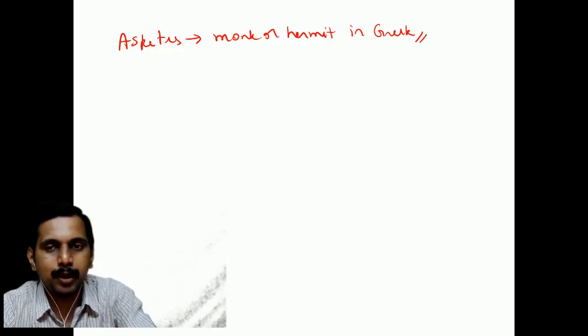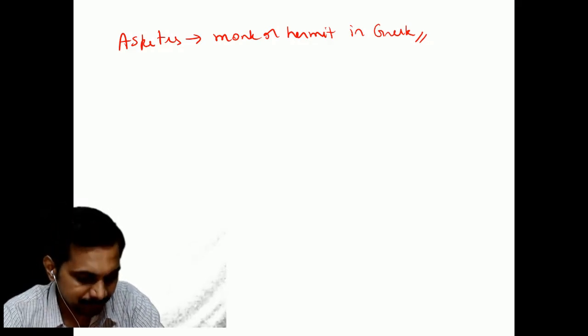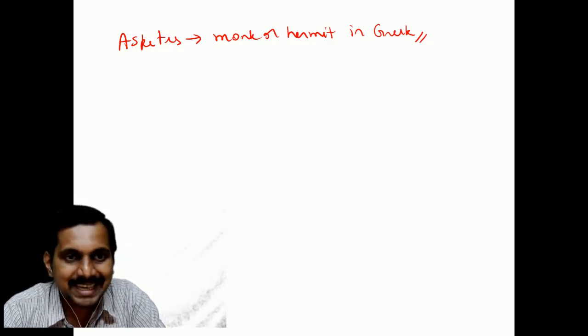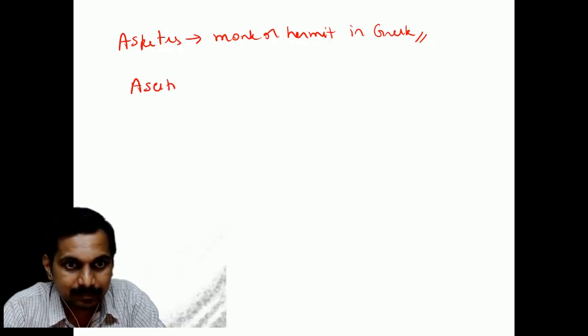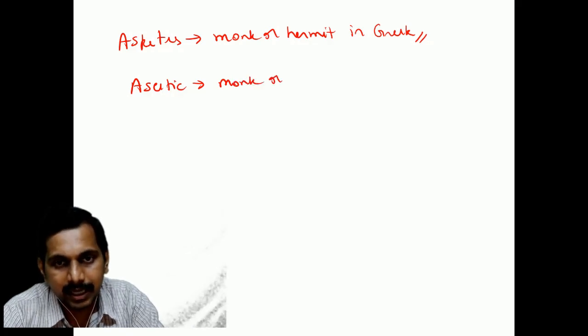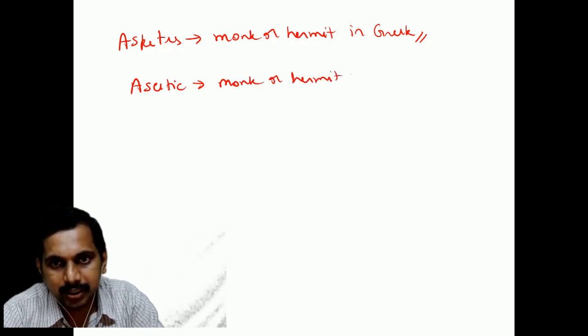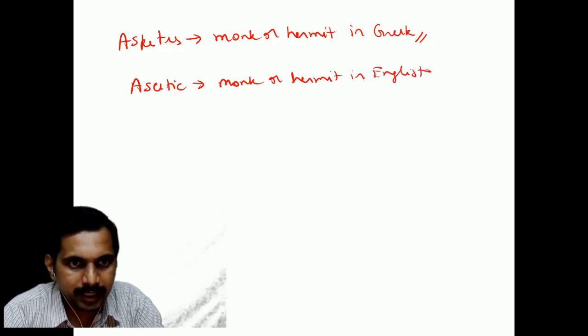You say Plato, Archimedes, Aristotle, everything, every person was there. So ascetic is coming from that word. Ascetic means a monk or hermit in English. You read this word, students.